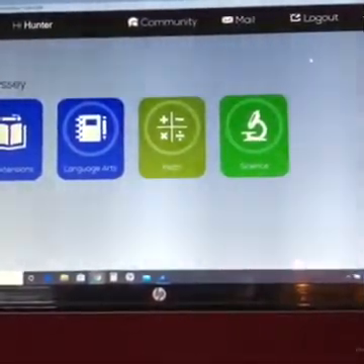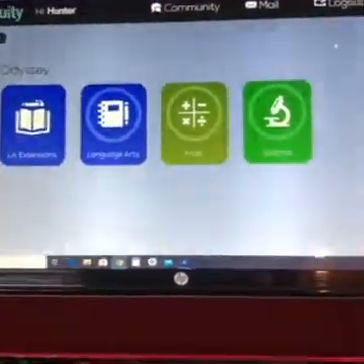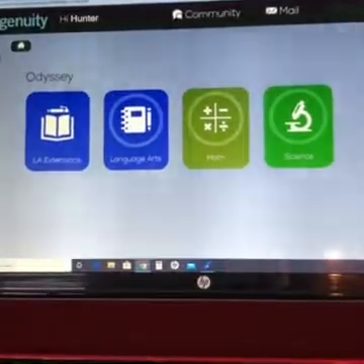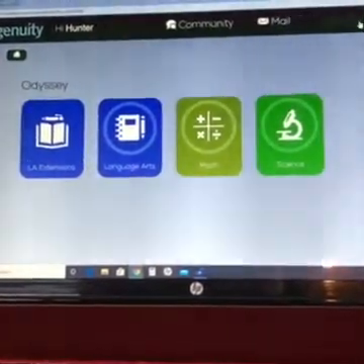If you have a brother or sister who's using the same computer as you, you'd want to make sure that you log out when you're done so that they can use their own login information.